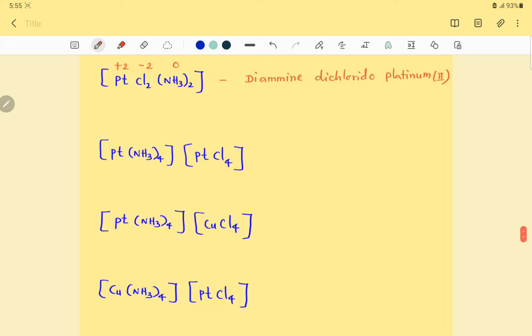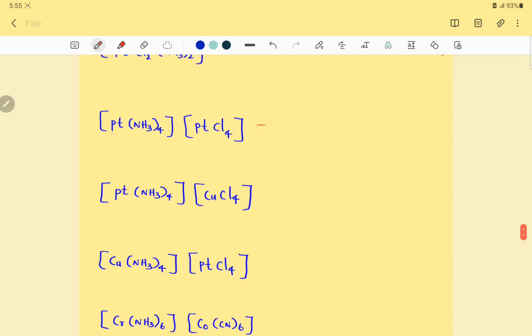Right. So the next 3 complexes are examples of complexes which have a complex cation and a complex anion, or bimetallic complexes. Bimetallic complexes because they have 2 central metal ions. That's why they are called bimetallic complexes. And they have a complex cation and a complex anion. The first portion is the complex cation, the next portion is the complex anion. Okay, right. Now here ammine is neutral, 0 charge. Cl total charge -4.